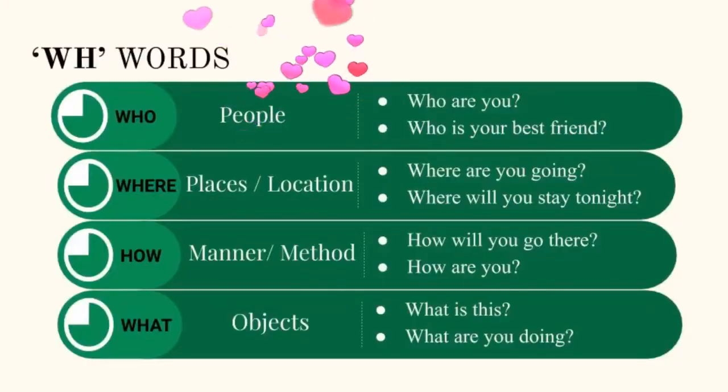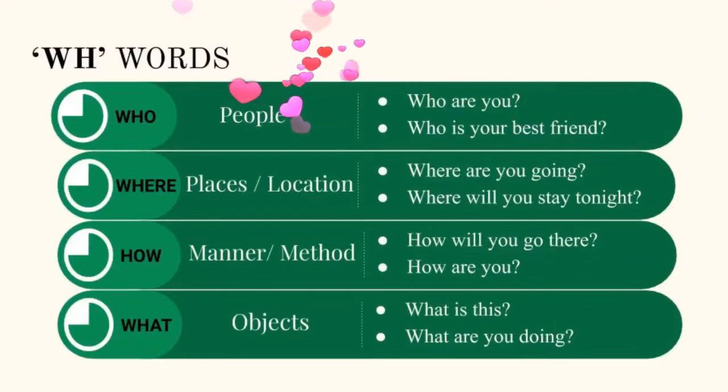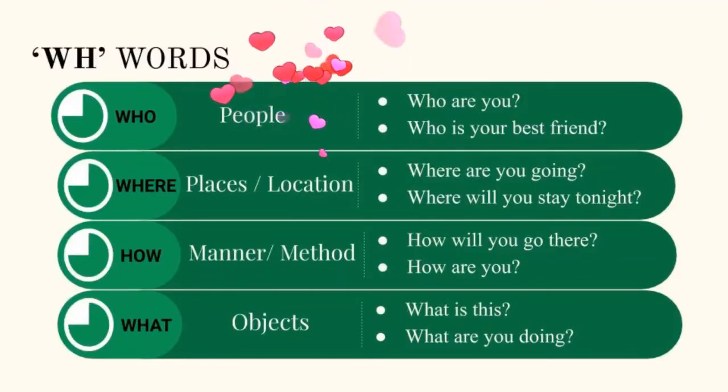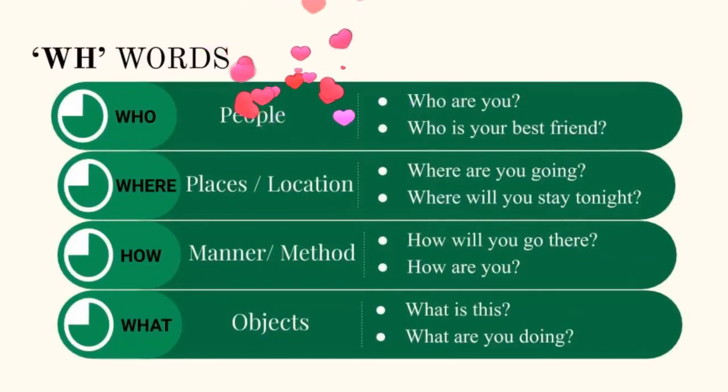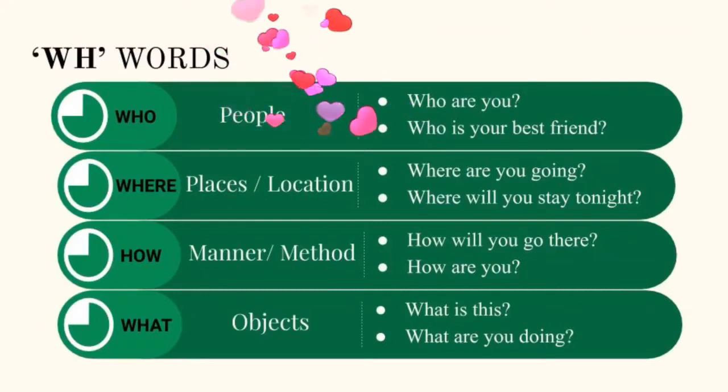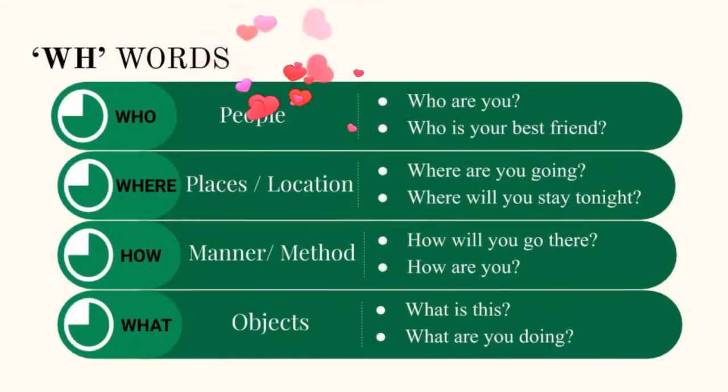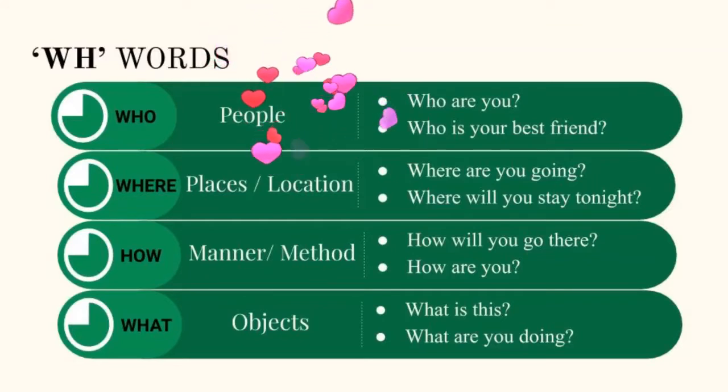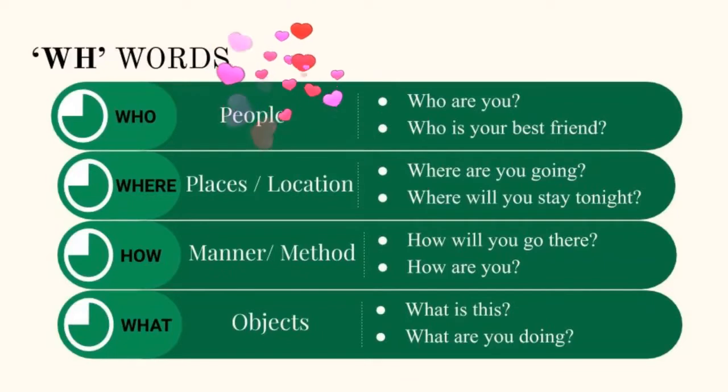Now we are going to see interrogative words or question words, because we can easily form questions by using these interrogative words. Okay, let us see the first interrogative word. What is the first word? Who. It is used to refer to people. Why are we using the interrogative word who? It is used to talk about people.